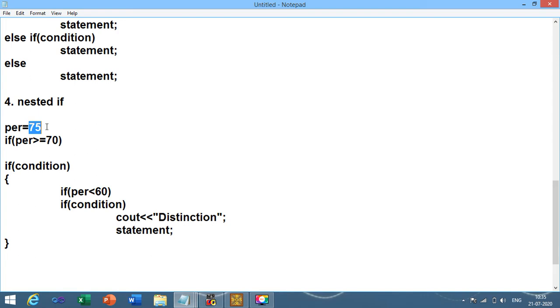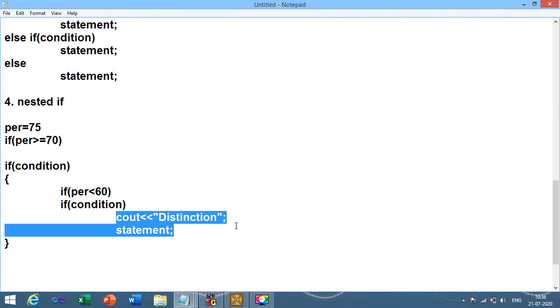The second condition is percentage, that is 75. 75 is less than 60? So again, this condition is how? It is false. So what happens? The statement is not going to print.